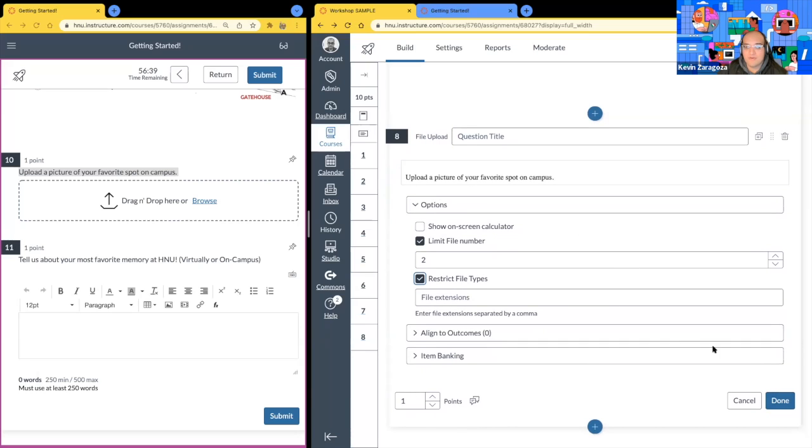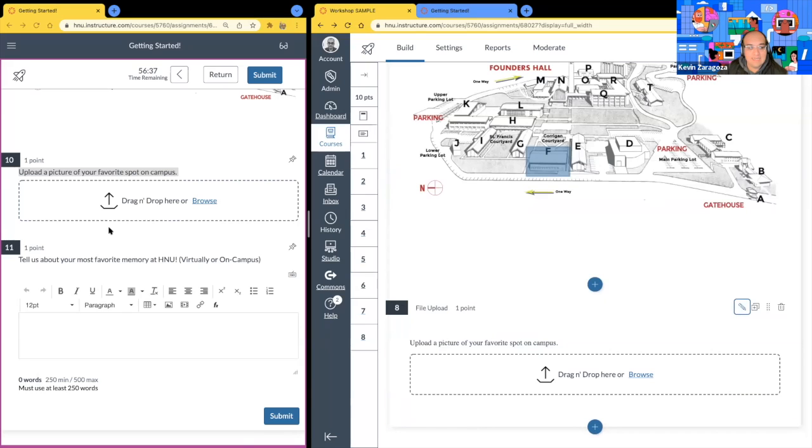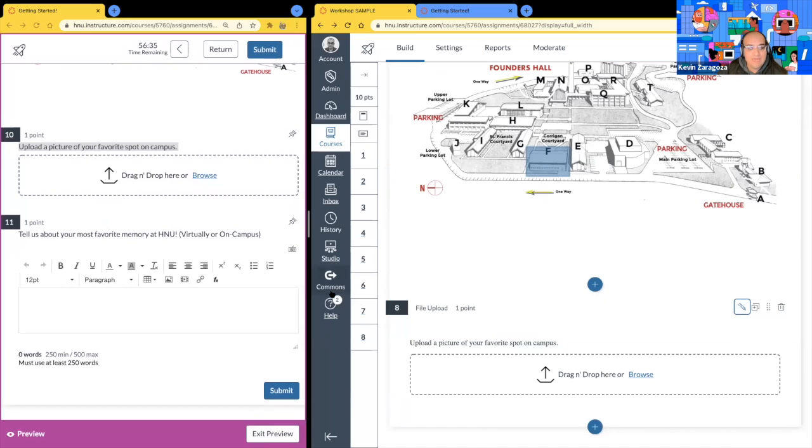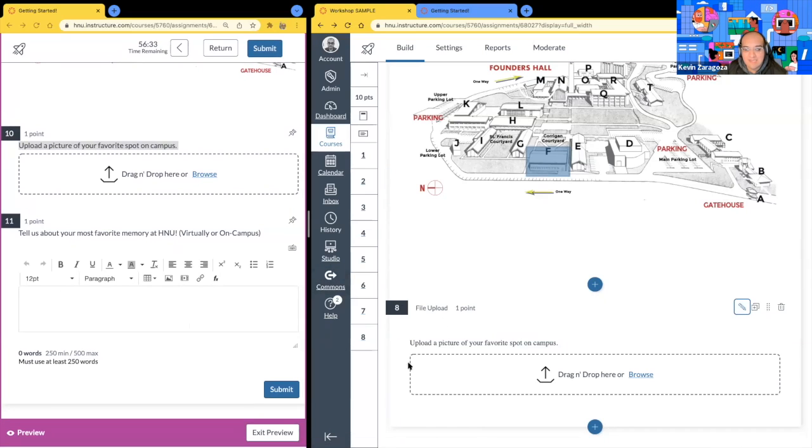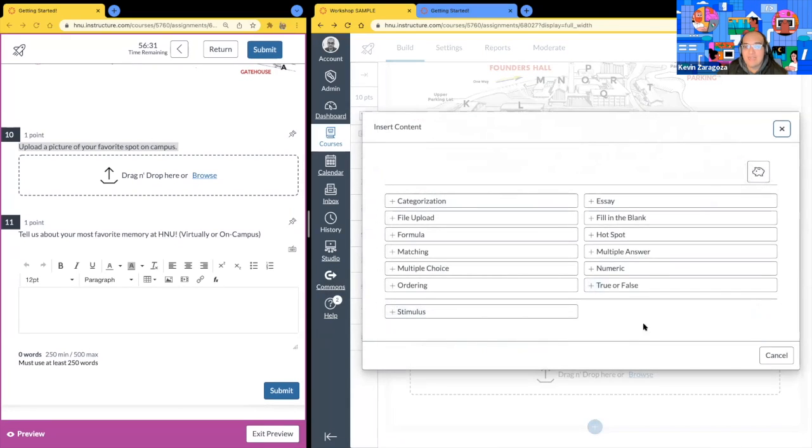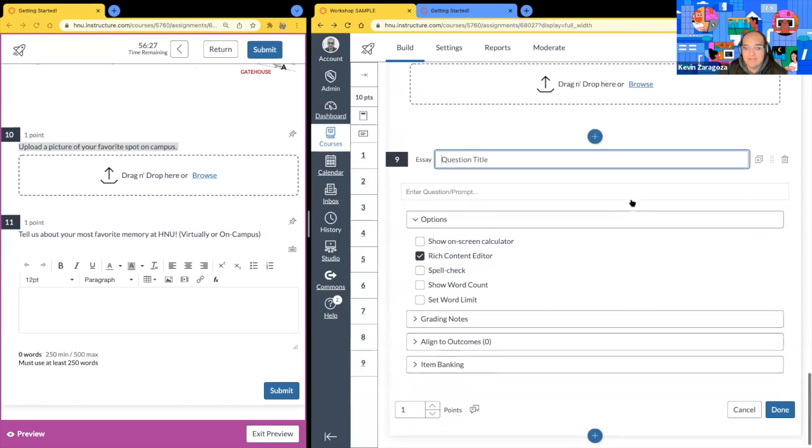And those are our options for a file upload. Let's go ahead and hit done. Last but not least, we have the fan favorite as well, which is the essay type question. Let's go ahead and hit plus. The essay is located in the top right. Let's hit that as well.